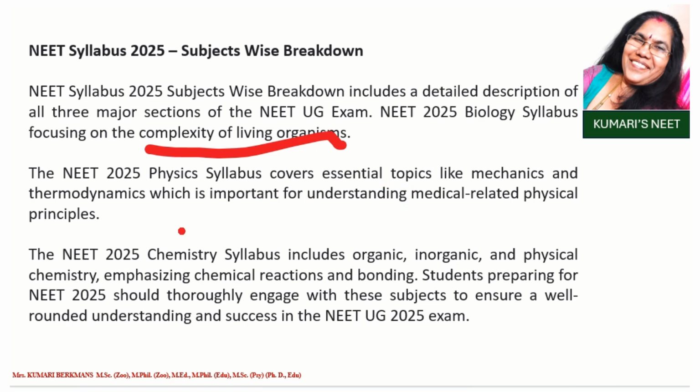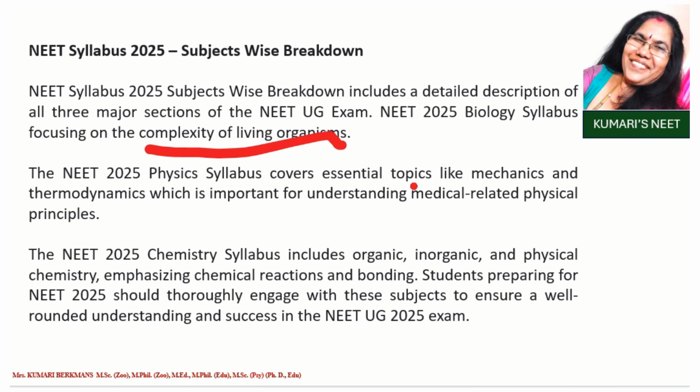like mechanics and thermodynamics, which is important for understanding medical related physical principles. The NEET 2025 chemistry syllabus includes organic, inorganic and physical chemistry, emphasizing chemical reactions and bonding. Students preparing for NEET 2025 should thoroughly engage with these subjects to ensure a well-rounded understanding and success in the NEET UG 2025 exams. See, apart from the biology, in the previous class we have seen the biology syllabus, and in NEET